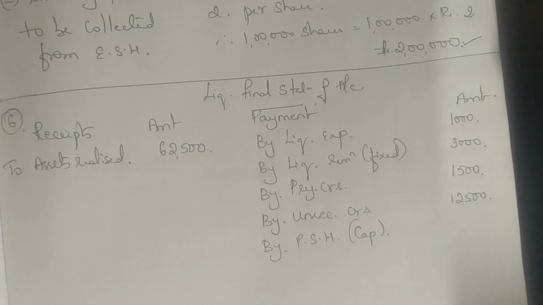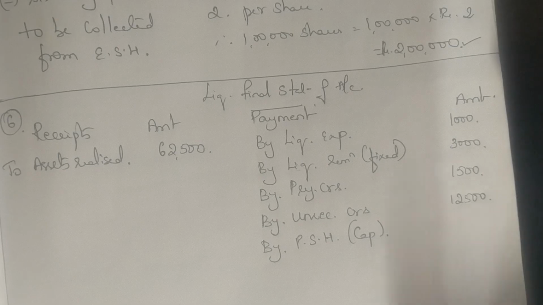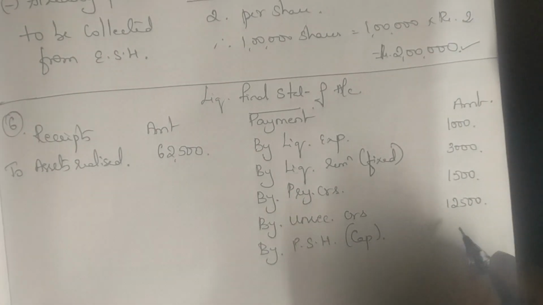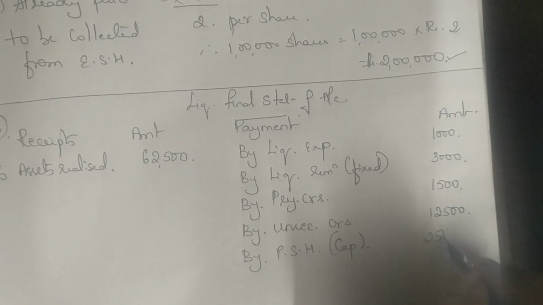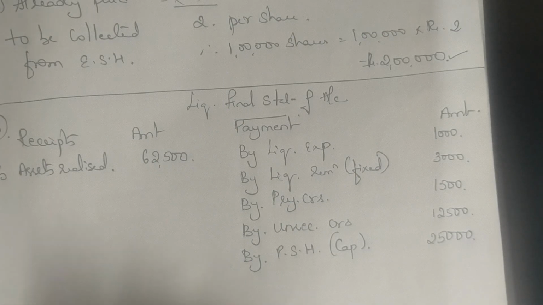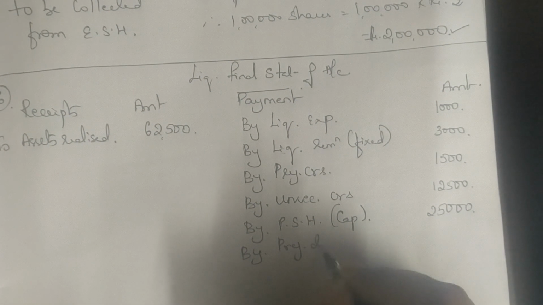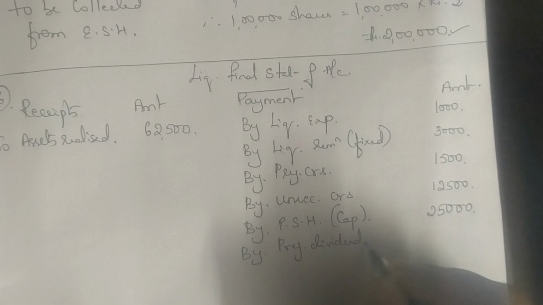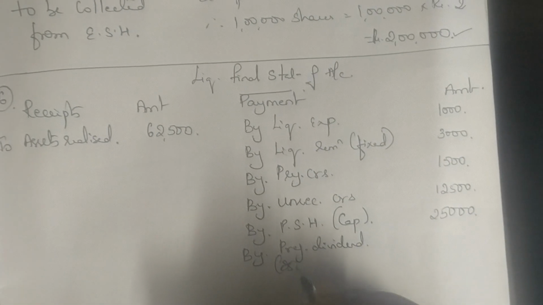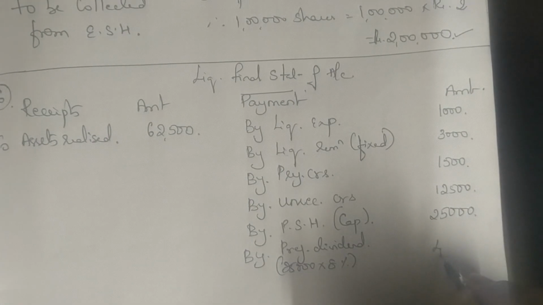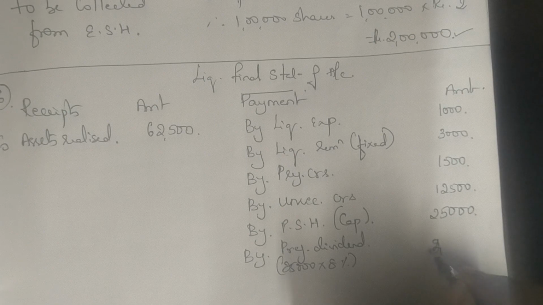Receipts 62,500 minus 1,000, 3,000, 1,500, 12,500. You have 44,500. So you have enough balance in the company. So I am writing preference share capital 25,000, which is my capital. Then I should also give them preference dividend. Definitely I have enough balance. So the rate is 8%, and 25,000 into 8% will give 2,000.